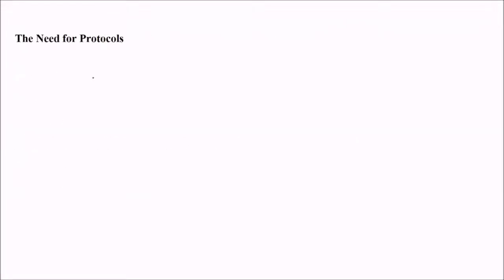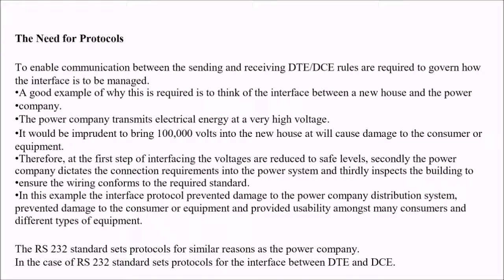Now for this we need some protocol. Why? To enable communication between the sending and receiving DTE or DCE, rules are required to govern how the interface is going to be managed. For example, just think why you have a power company and your house. The power company transmits electrical energy at a very high voltage, maybe 100,000 volts. It is not a good idea to bring this many volts into your house, as that would cause damage to your equipment.